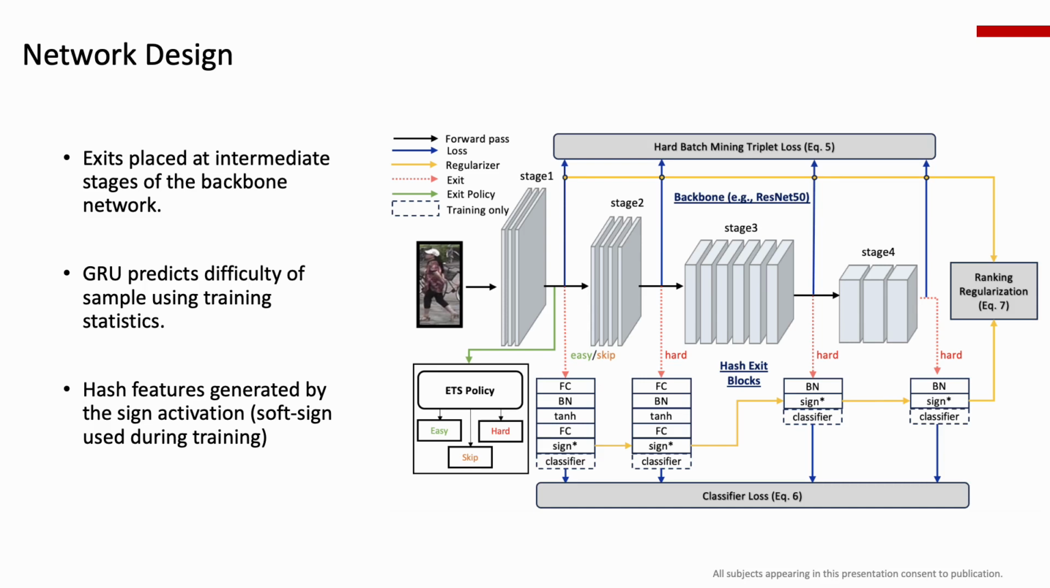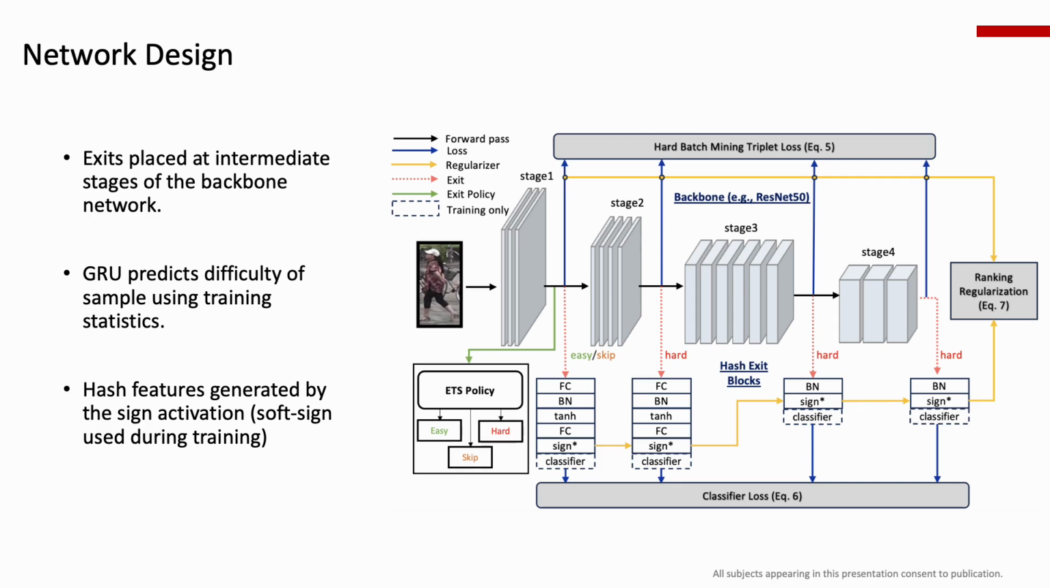The network consists of exit blocks at different stages where any backbone network can be used. In this example, we use ResNet 50 with 4 exits at the end of each ResNet stage. The initial exit block consists of additional transformation layers to bridge the semantic level gap between early level features and high level features by utilizing spatial information.